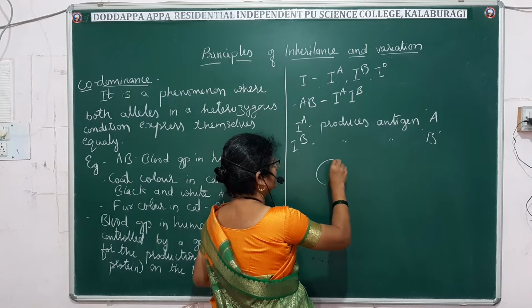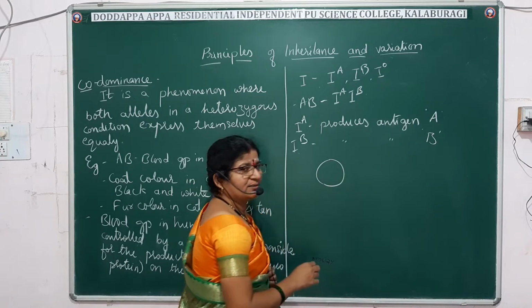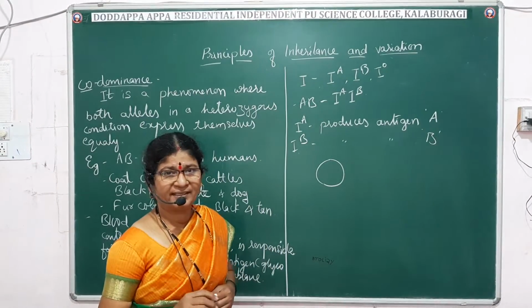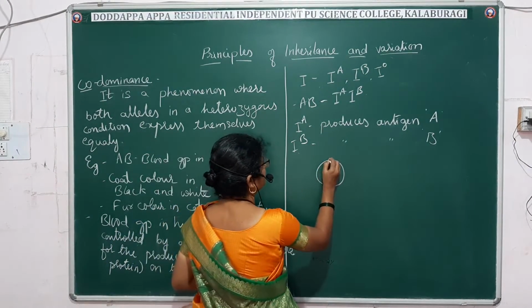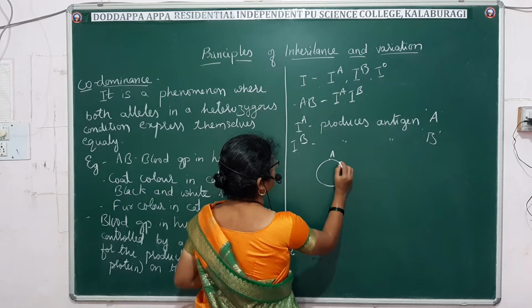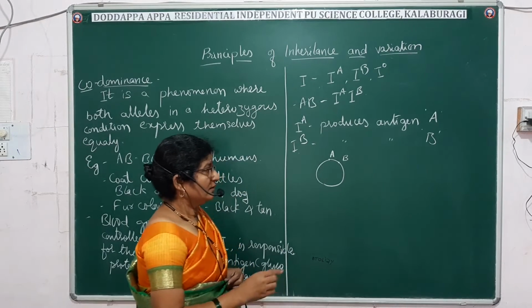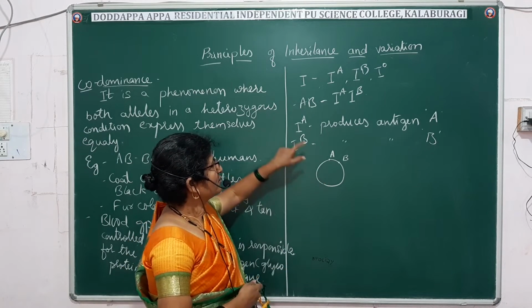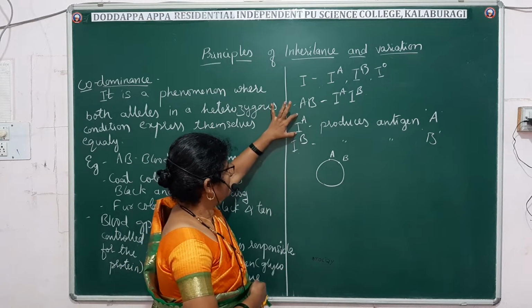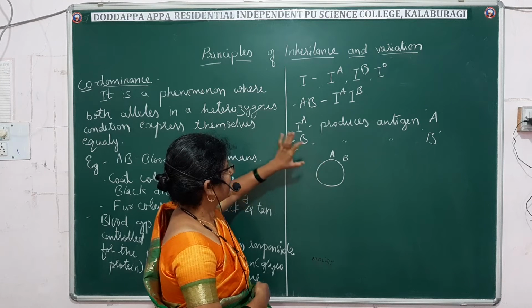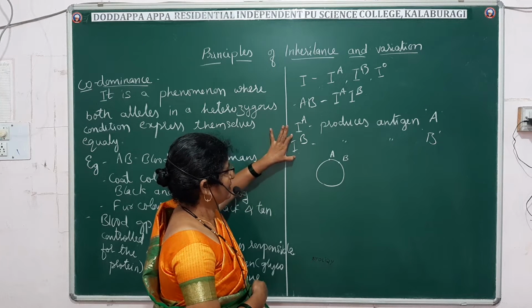Suppose this is the RBC, and you know that RBC is enucleated. On this, antigen A is produced and antigen B is produced. Antigen A is controlled by the I raised to A gene, and antigen B is regulated by the I raised to B gene.